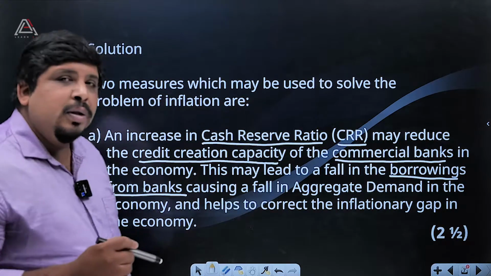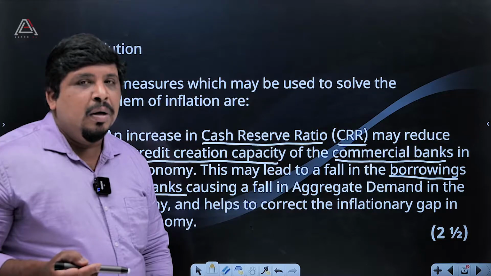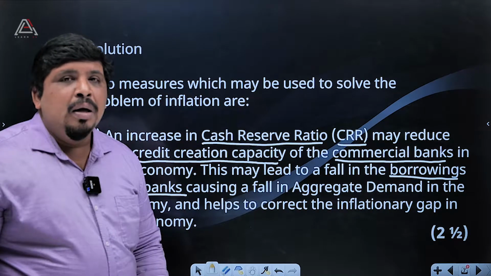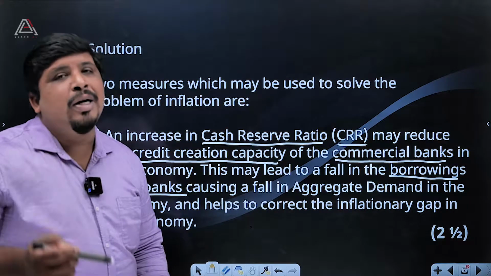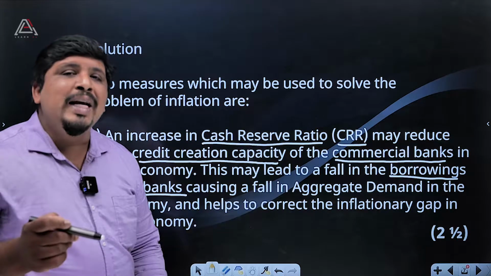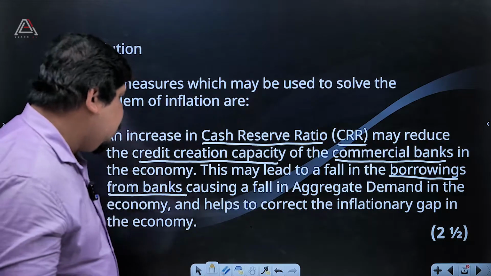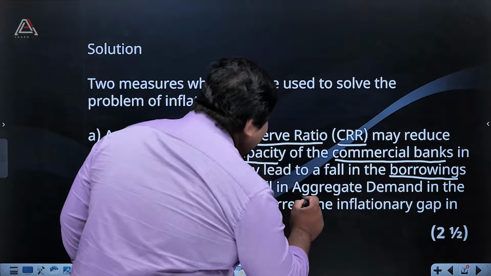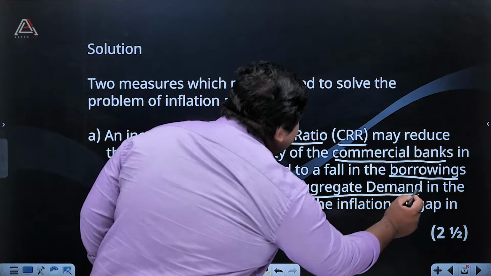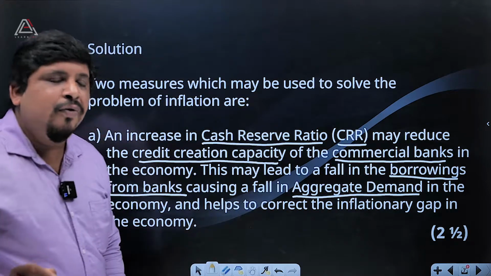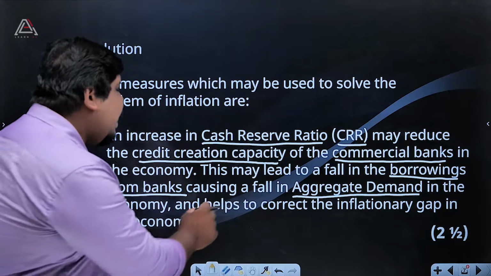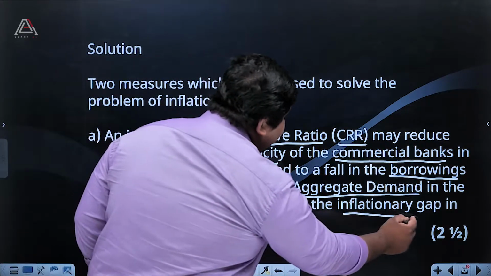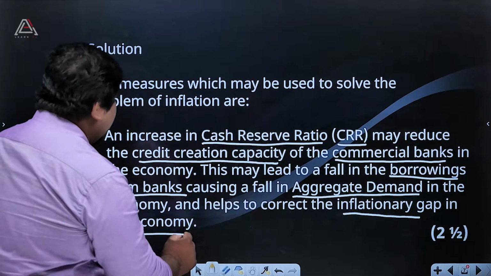Suppose inflation is again increasing. The central bank again increases the CRR. Suppose 900 crores can then be utilized for their credit creation. In that way they can reduce the aggregate demand for loans. Then it helps to correct the inflationary gap in the economy.